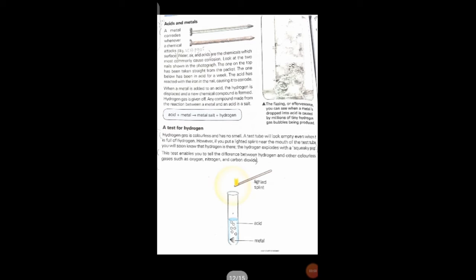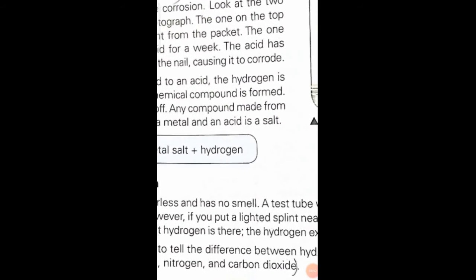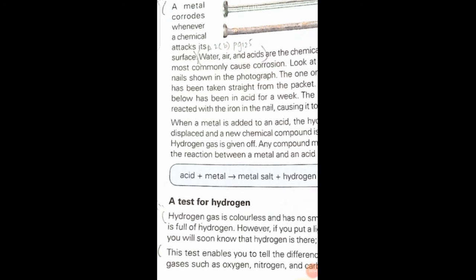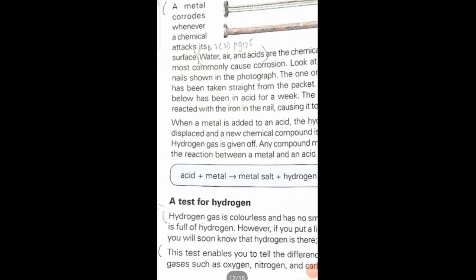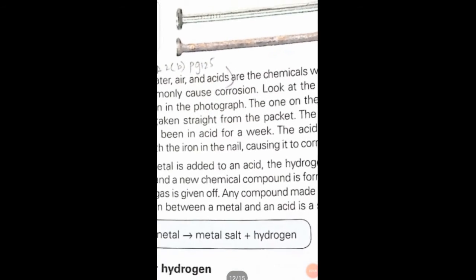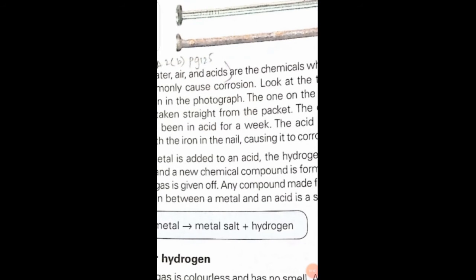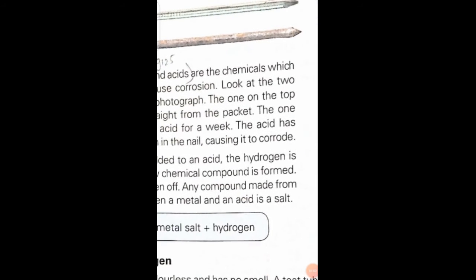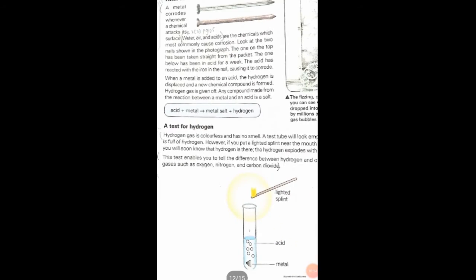Now we will talk about the reaction of acid and metals. As acid reacts with metal, it will rust the metal. Over here you will see a nail. If we place the acid over here, it will be rusted, it will corrode. The whole nail will be corroded because of the rust. As acid reacts with metal, it will form metal salt plus hydrogen.